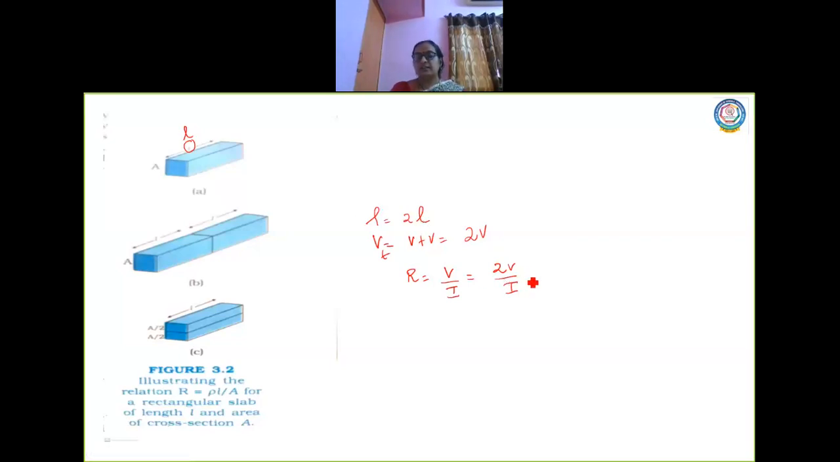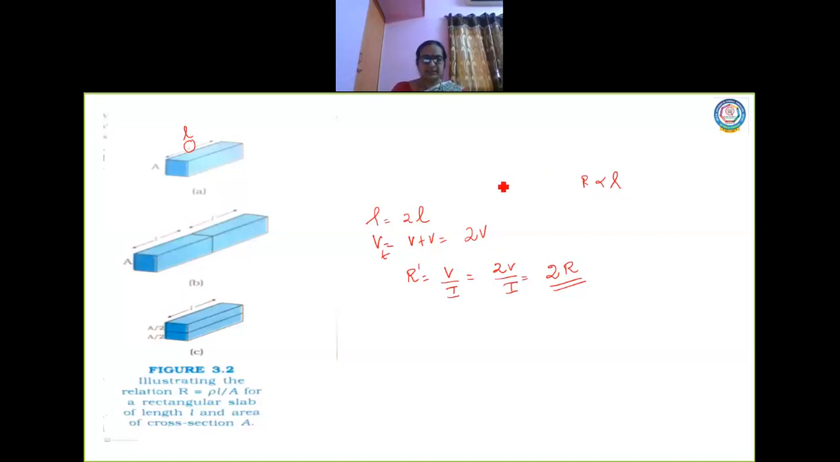Now this I can write as 2 times R. Let me take this as R dash. This is 2 times R. So what happens to the resistance if the length of the slab is doubled? The length of the slab is doubled, the resistance also will be double. So I can say resistance is proportional to L. Now look at the next diagram.